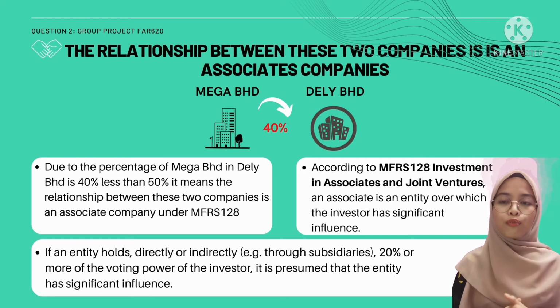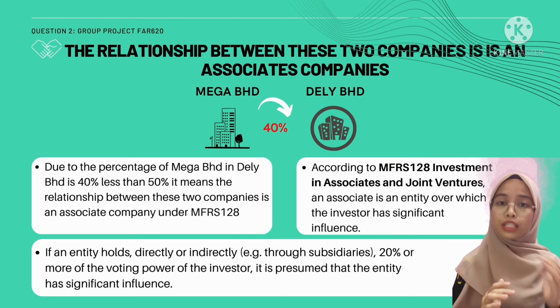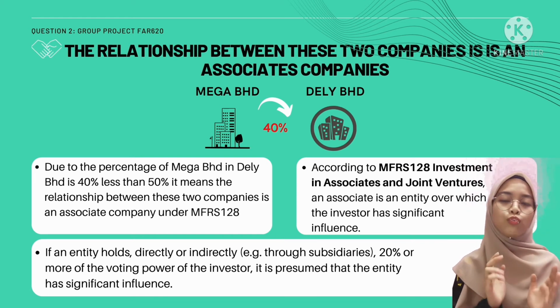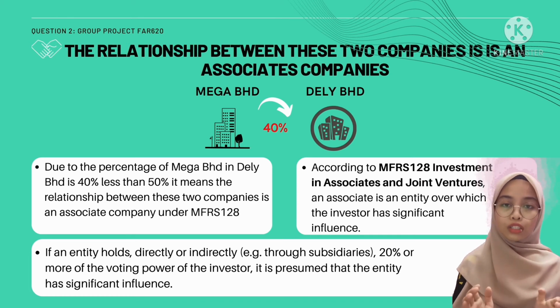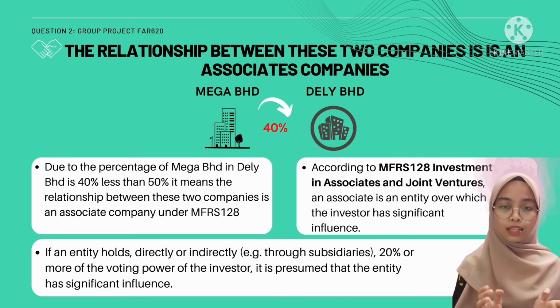Due to the percentage of Mega Berhad and Dilai Berhad, which is 40%, less than 50%, it means the relationship between these two companies is an associate company under MFRS 128. According to MFRS 128, investment in associate and joint venture, an associate is an entity over which the investor has significant influence.